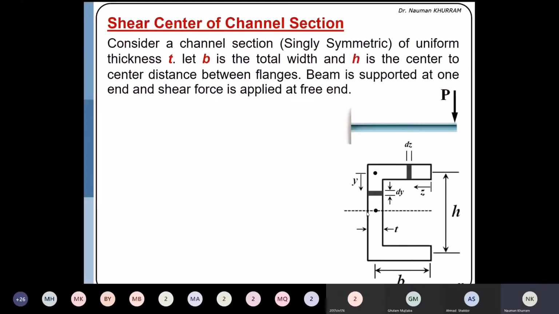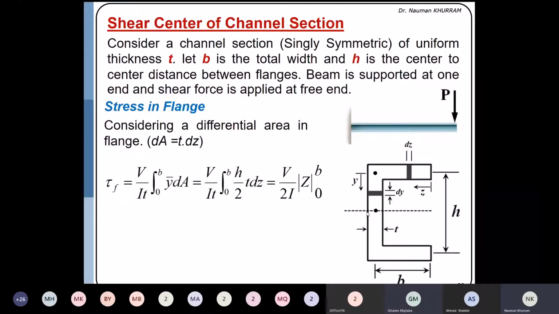Okay, first of all, I want to compute the horizontal shear stress or shear flow. Here you can use any concept, either the concept of shear stress or shear flow. If you are using shear flow, you will not have this t in the denominator. So the formula is equal to V over I b into the integral of y dA, where dA is the differential area. Here I have written this expression in the integral form.